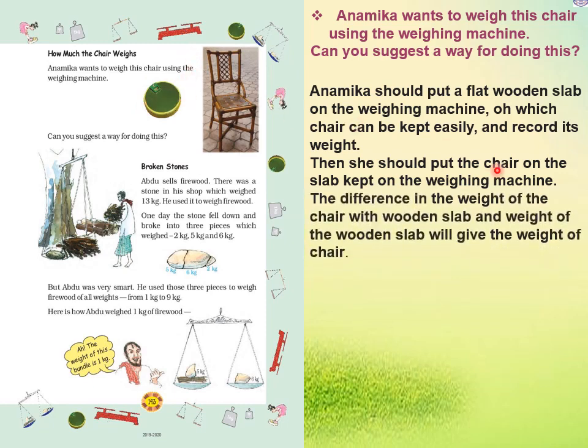The difference between the weight of the chair with the wooden slab and the weight of the wooden slab will give the weight of the chair. First, when we put the wooden slab on the weighing machine, we have to note down how much it weighs. Then we subtract that from the weight of the wooden slab and chair. So then we will get the weight of the chair.